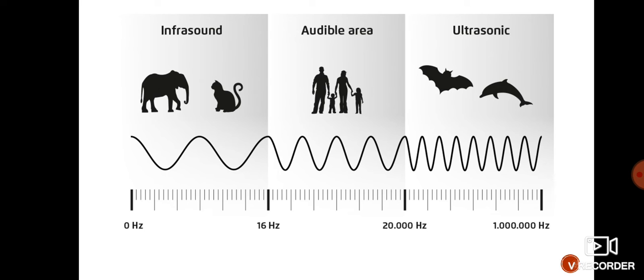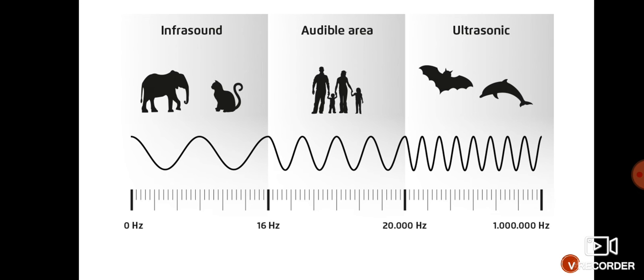And now the last one. See, you can observe the size of the wavelength. If the size of the wavelength is very thin, then so many wavelengths can pass in 1 second. More than 20,000 wavelengths can pass in 1 second. So if more than 20,000 wavelengths are passing in 1 second, that sound will be ultrasonic sound.